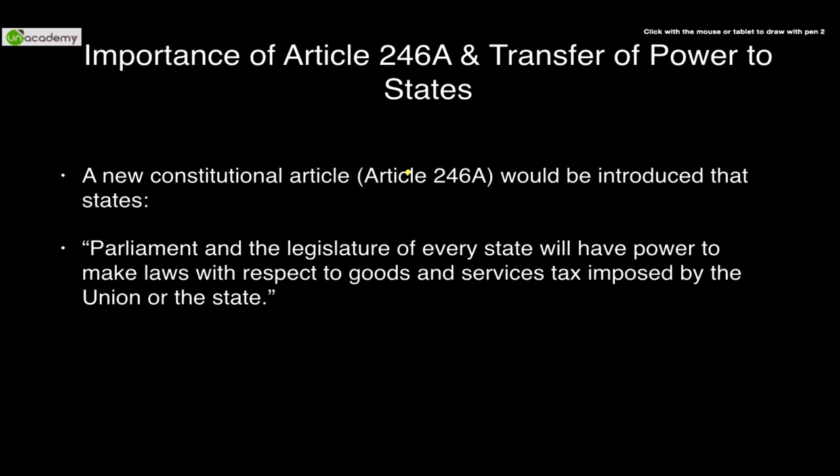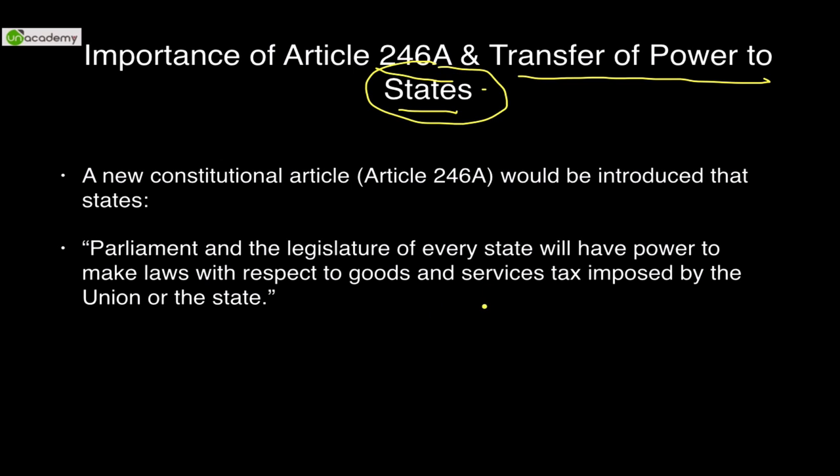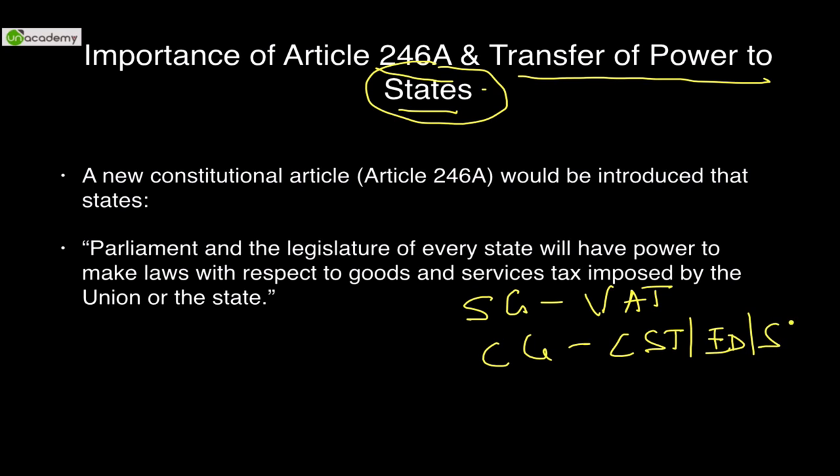The importance of Article 246A, as written over here, and the transfer of power to states. So why does the state government play an important role? The state government, as per the state list, has one tax in its hands, and that is known as the value added tax. The central government has all other taxes such as central sales tax, excise duty, service tax, etc. Now, there will be a lot of resistance from the state governments since VAT will be abolished as soon as GST is implemented.